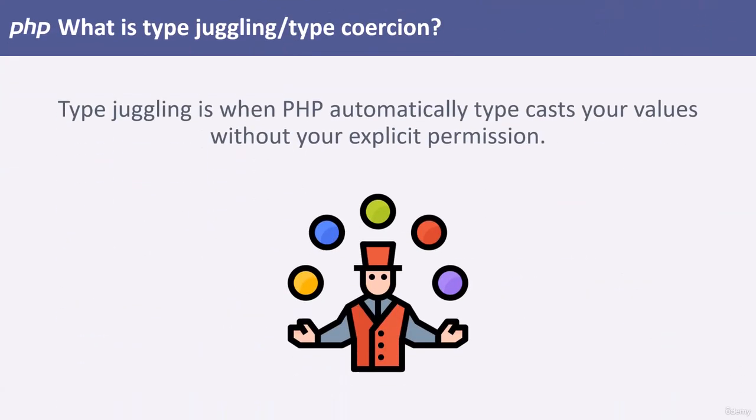There are specific situations where PHP attempts to change the data type of your values without your explicit permission. Even if you're not performing typecasting, PHP may perform typecasting automatically. This behavior is known as type juggling. Believe it or not, we've experienced type juggling before.